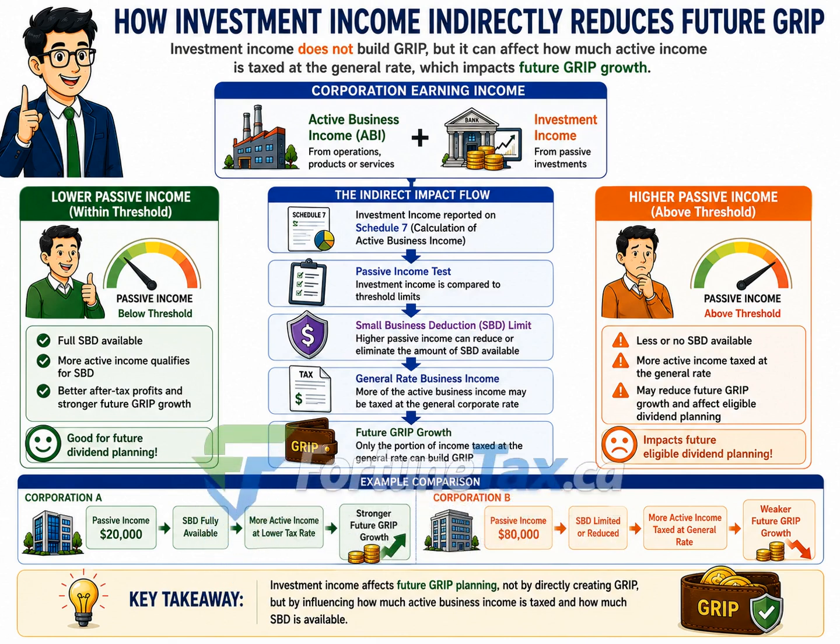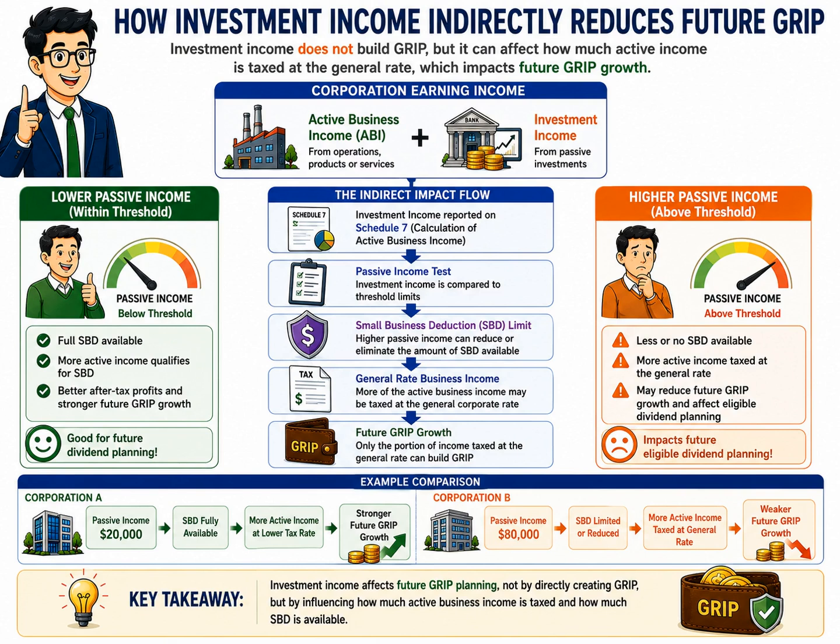Corporation B, on the other hand, earns $80,000 of passive income. Because its passive income exceeds the threshold, its small business deduction limit is reduced. This changes how its active business income is taxed and affects its future eligible dividend planning.